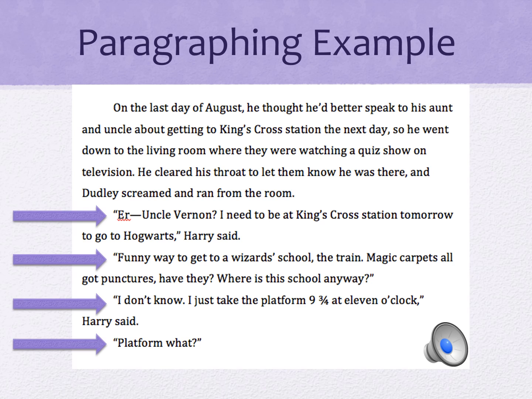For the third arrow, the speaker changes again. It goes back to Harry. Once Harry starts talking again, we need to hit enter and tab to show that our speaker has changed. And again, for the fourth arrow, Uncle Vernon is talking. Since the speaker changed again, we have to hit enter and tab. All of your dialogue should look just like this. Anytime your speaker changes, remember guys, enter and tab. All of that dialogue is indented. Use this as an example while you guys are working, because this is exactly what your dialogue is supposed to look like.